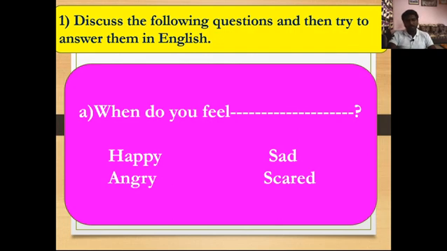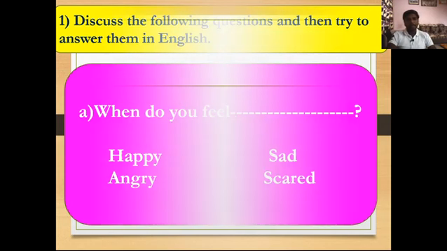So how can you frame this question? By using all these four words here, we have to put each word in this blank space and frame the question. After framing the question you will have to write their responses. So first of all, how will you frame these questions? Let's see on the next slide.